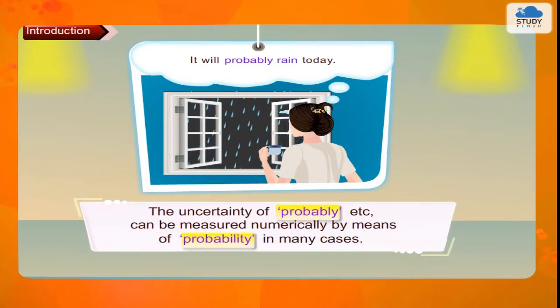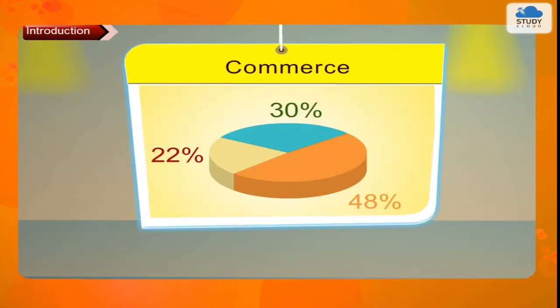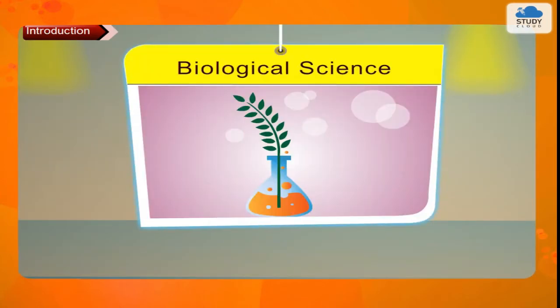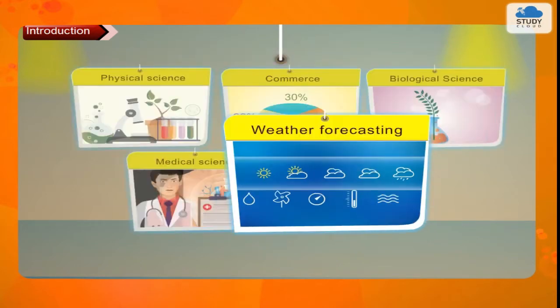The uncertainty of probably, etc. can be measured numerically by means of probability in many cases. Though probability started with gambling, it has been used extensively in the fields of physical science, commerce, biological science, medical science, weather forecasting, etc.